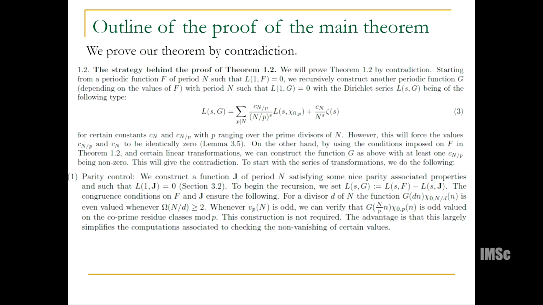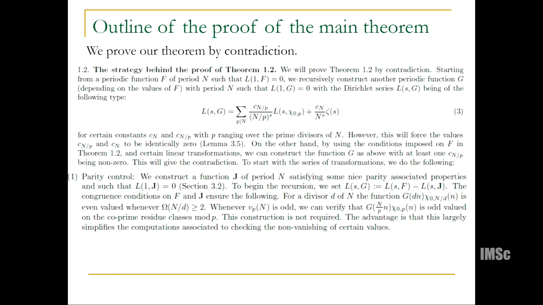So starting from a counterexample, we'll construct another function G such that LsG looks like this. And then from the previous slide, we find that if L1F is 0, L1G is 0, and that forces the Cn over P and the Cn's to be 0, and then finally it means that you have a contradiction.